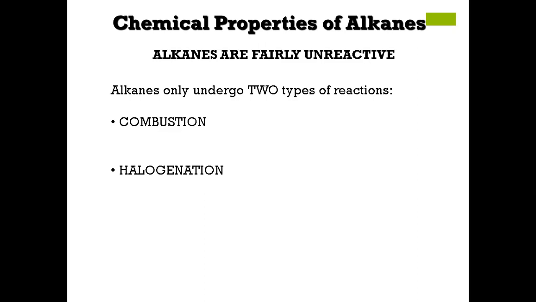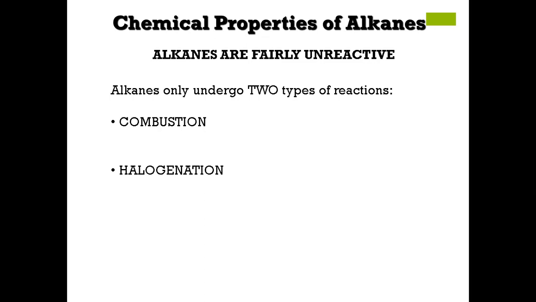Carbon monoxide and water are the products. Very good. And if it is complete, carbon dioxide and water are produced. Yes, carbon dioxide and water. So, what is the halogenation reaction?